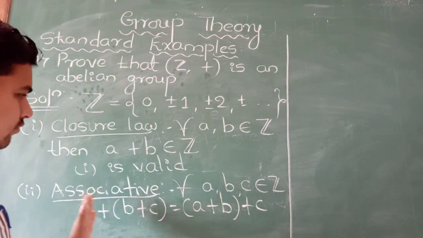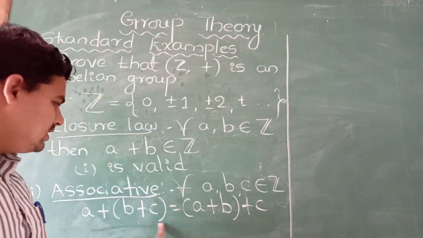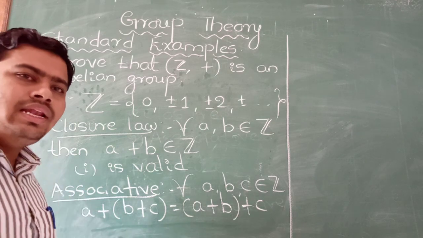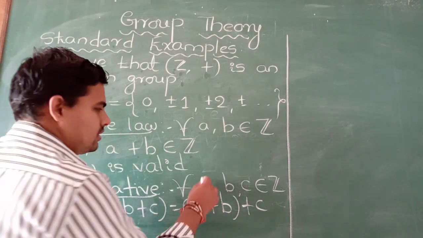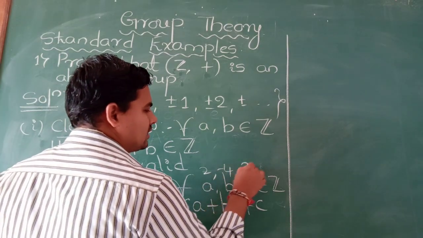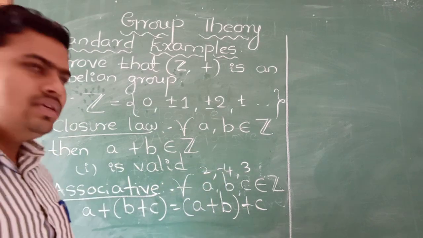If you take any 3 elements and substitute them in this formula, we get LHS equal to RHS. For example, I will take A as 2, B as minus 4 and C as 3. Substitute here.